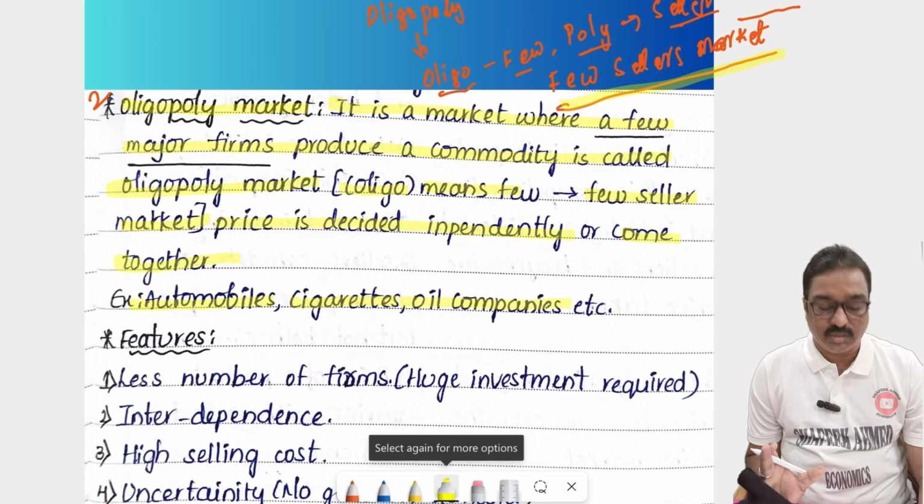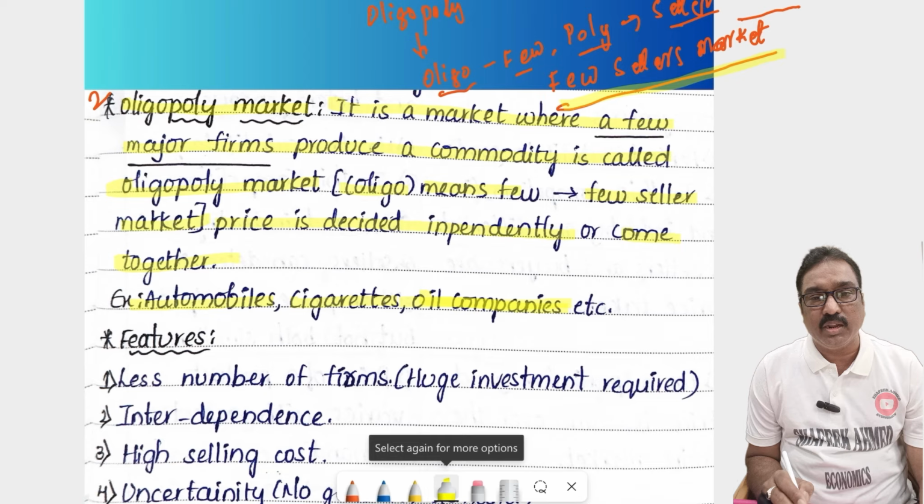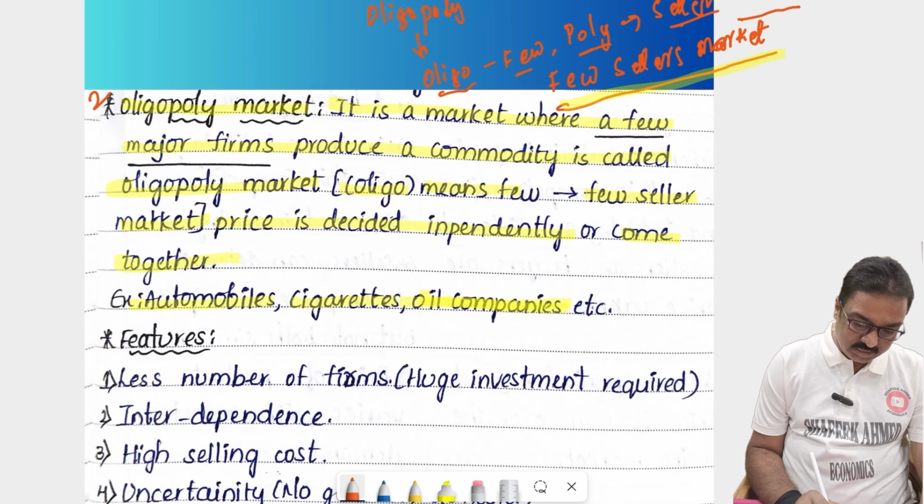That's why there are only a few automobile companies like Tata and Birla in our India. Only those industries produce those goods; it's not possible for others because it requires high investment. And especially oil companies, you know that in our India there are HP, Hindustan Petroleum, Bharat Petroleum, Indian Gas and Petroleum. So there are four major industries.